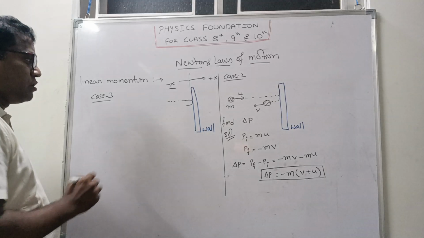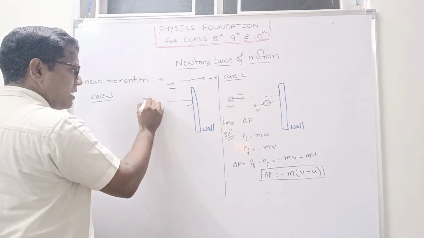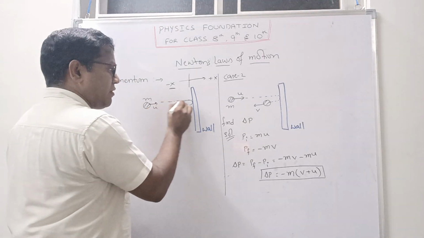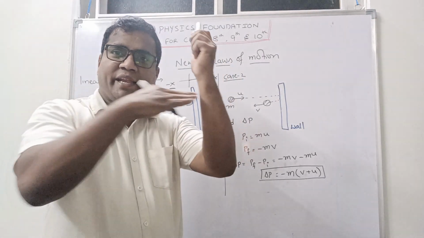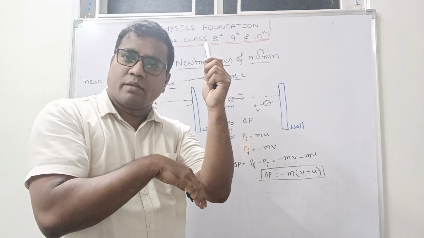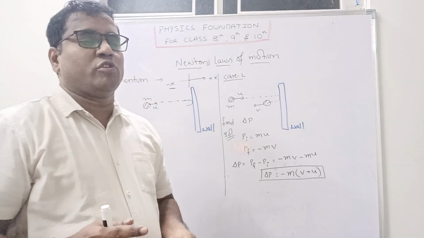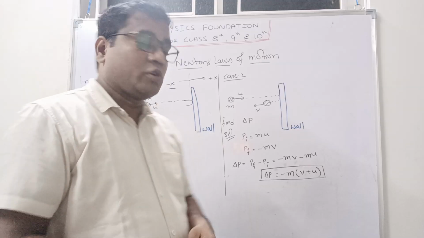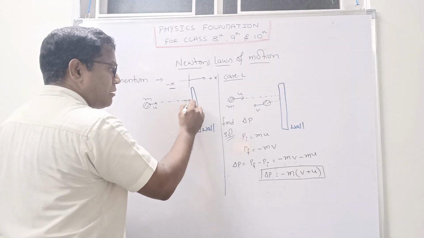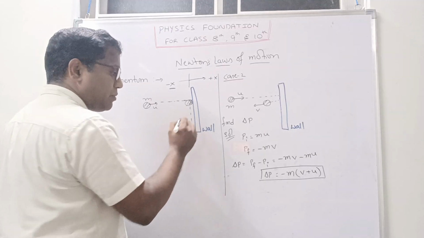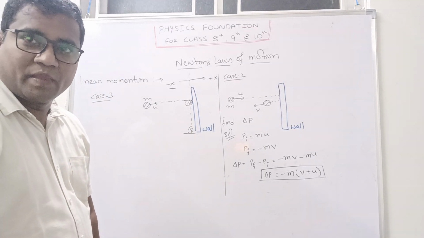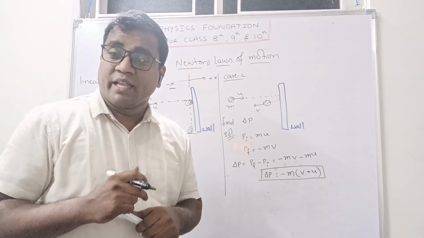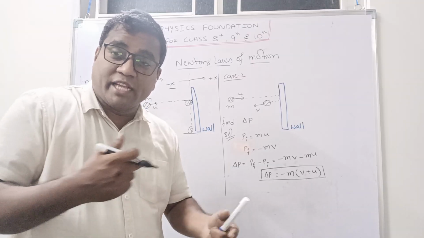Case 3. So now again the same ball is there of mass m, moving with some velocity u and hits the wall. After hitting, the ball comes to rest. I hope you are understanding, right? Every time we should not say about this bouncing back. So there are some conditions. So after hitting, this ball comes to rest. It falls down, for example. Clear? So now in this situation, with what velocity is it bouncing back? Zero velocity. There is no bouncing velocity. There is no final velocity here.